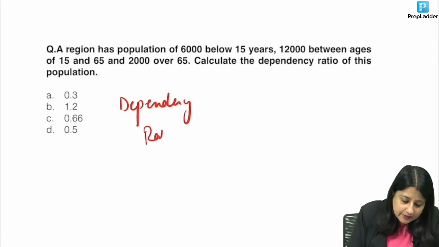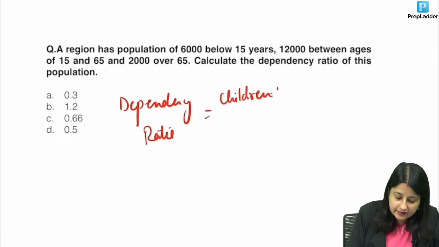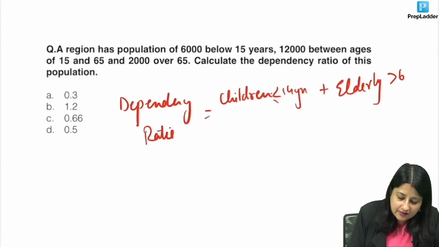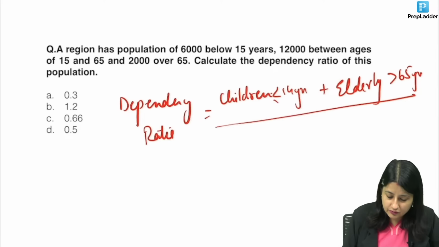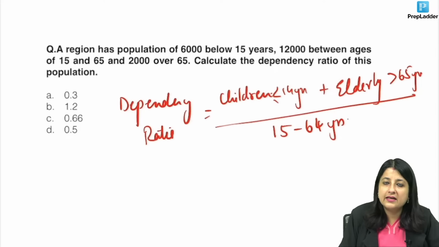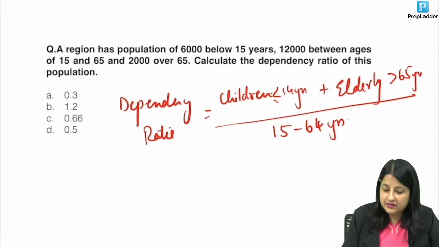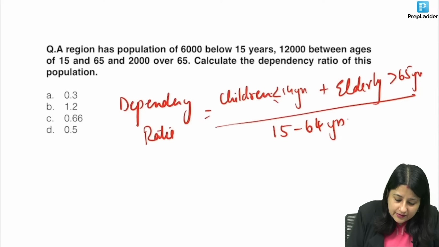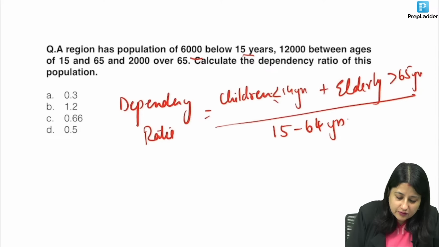Anybody else, guys? Dependency ratio means children below 14 years, plus elderly beyond 65 years, are dependent on the working class or economically productive age group, 15 to 64 years. Now here it was given to you, a region has a population of 6,000 below 15 years, 12,000 between ages of 15 and 65, and 2,000 over 65 years.